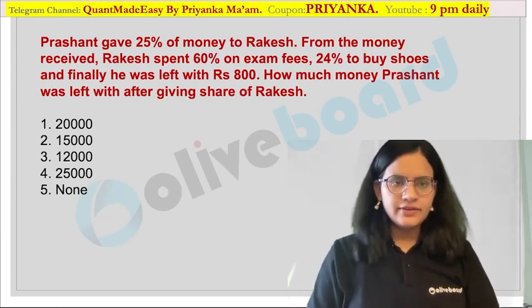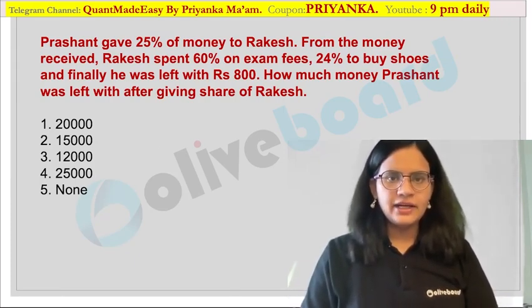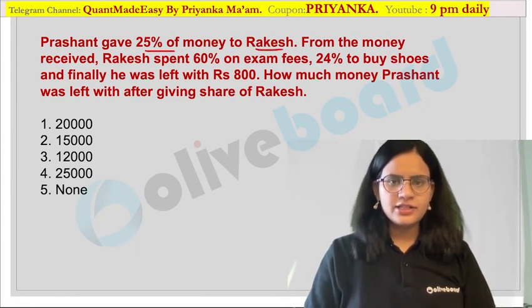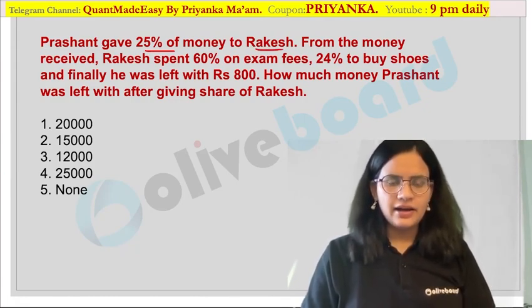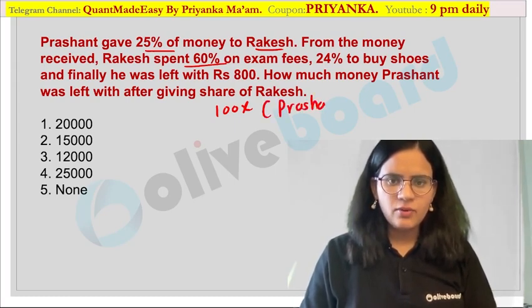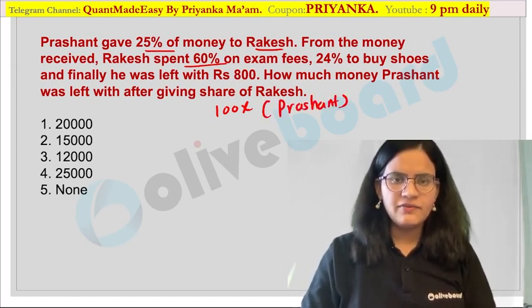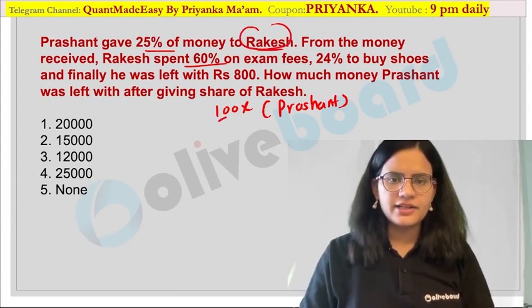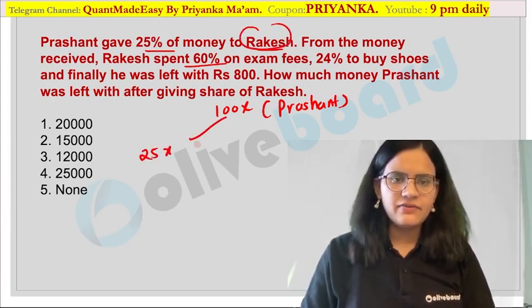So here what is given in your question? Prashant gave 25% of the money to Rakesh. From the money received, Rakesh has spent 60% on the exam fees. So let me first write it one by one. Suppose 100x is the amount with Prashant over here. Okay, now what is given in your question over here? 25% he has given to Rakesh. 25% means 25x is given to Rakesh over here.